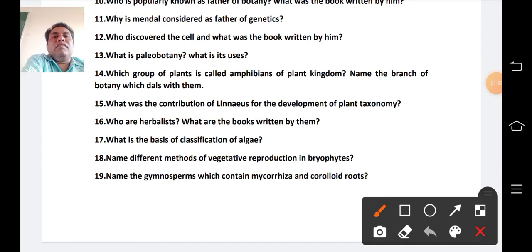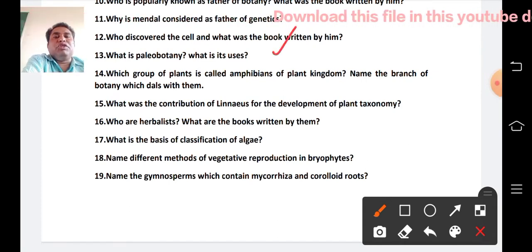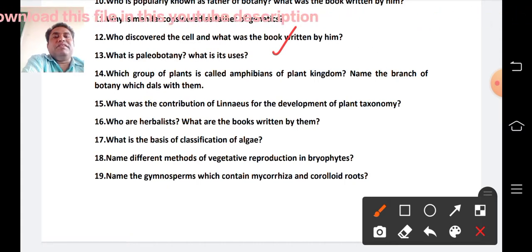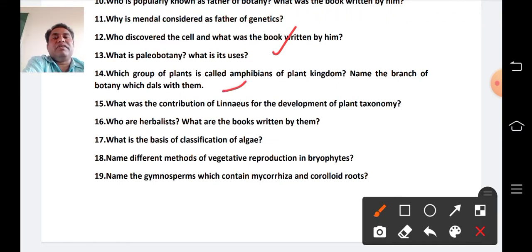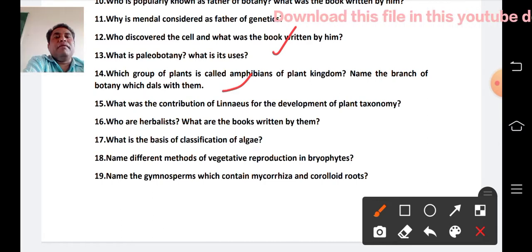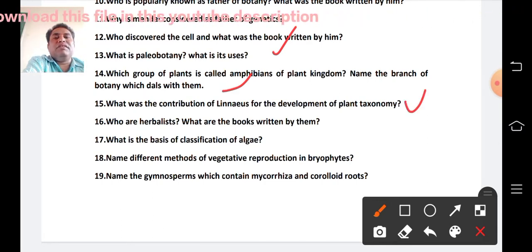So what is paleobotany? What is its use? First unit. Which group of plants are called amphibians of the plant kingdom? Name the branch of botany which deals with them. This is also first unit. What was the contribution of Linnaeus for the development of plant taxonomy? Which is present in the first unit.